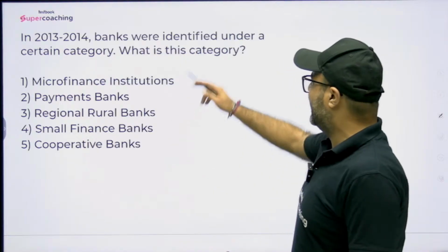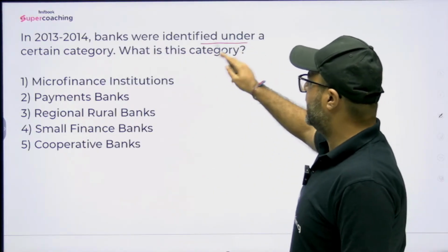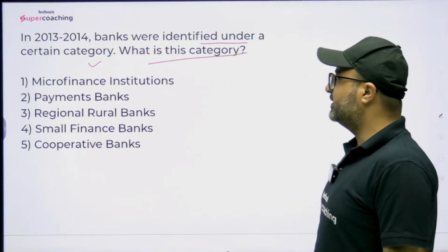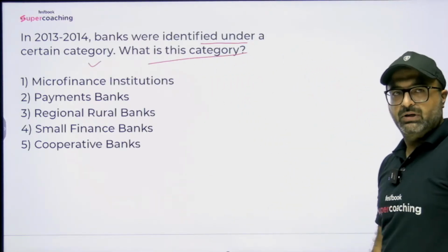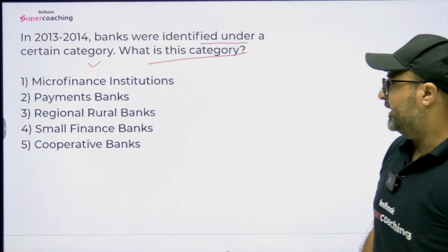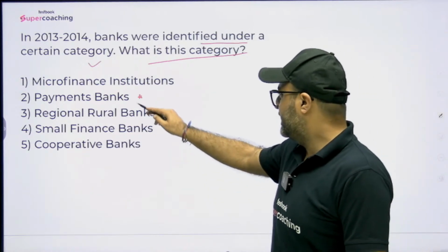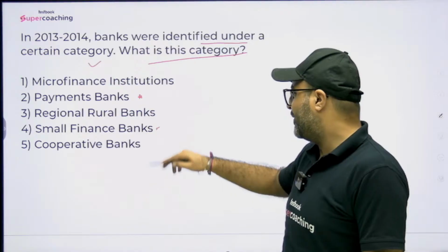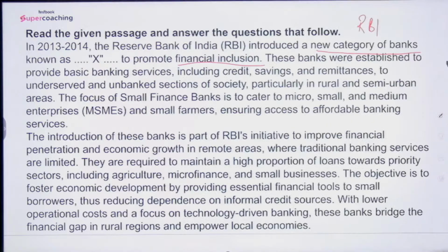In 2013-14, banks were identified under a certain category. What is this category? Sir, in 2013-14, two banks were set up in order to achieve the targets of financial inclusion. One is payment bank and the other one is small finance bank. Now I am confused about what should be my correct answer, which means I have to go through the details given.